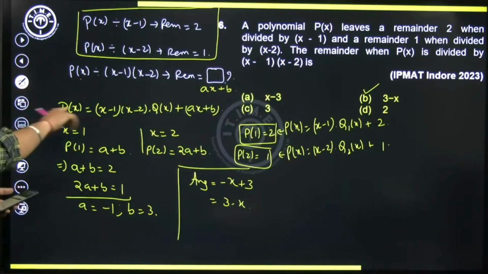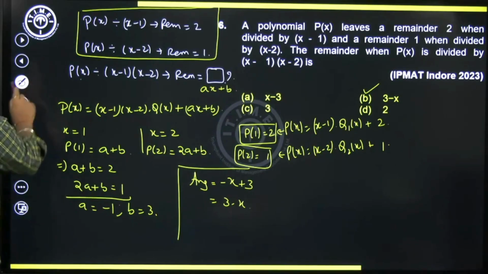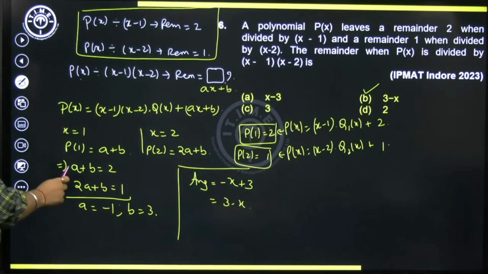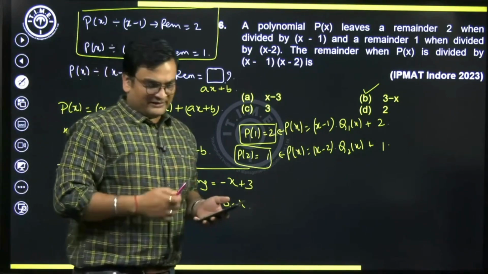I hope we are clear with the working. So we have made use of the division rule here, right? The properties of remainders or division rule here. I hope we are clear.